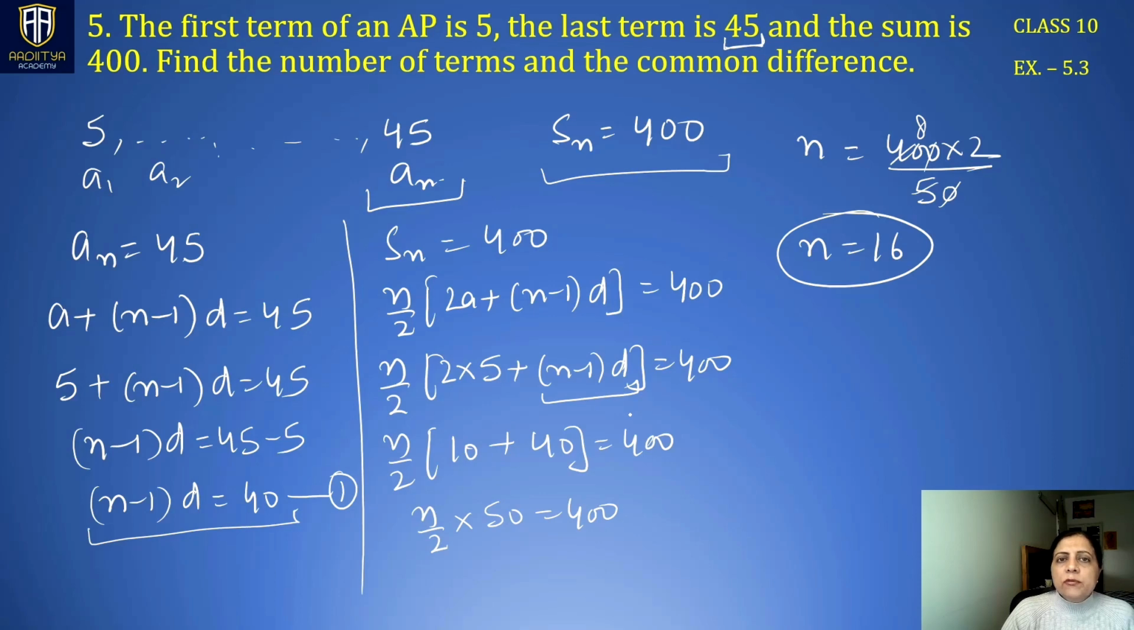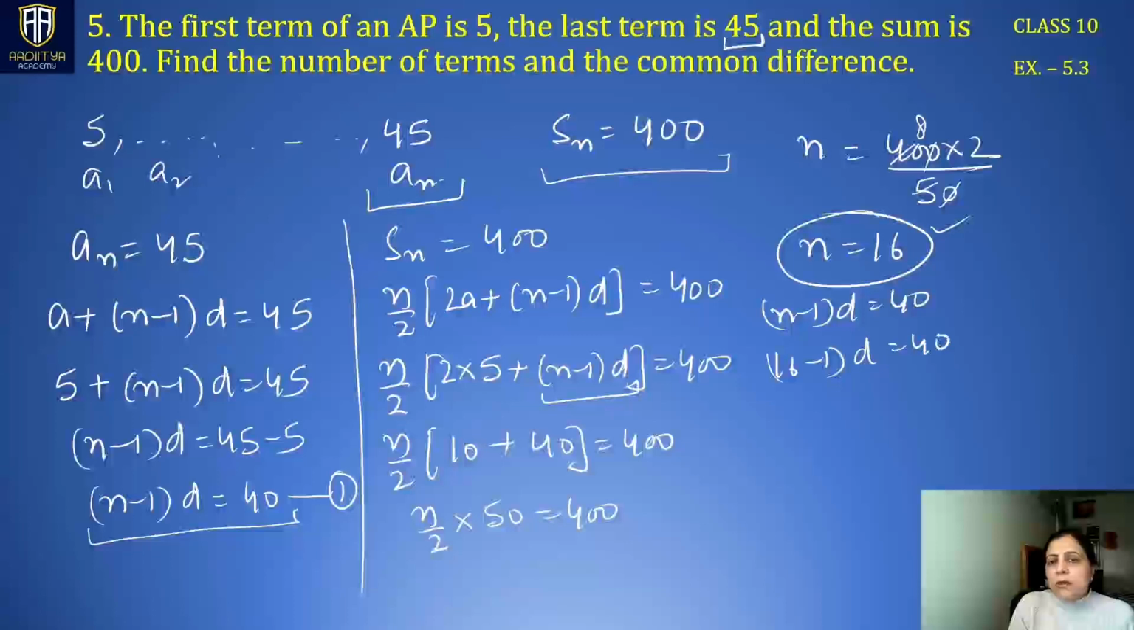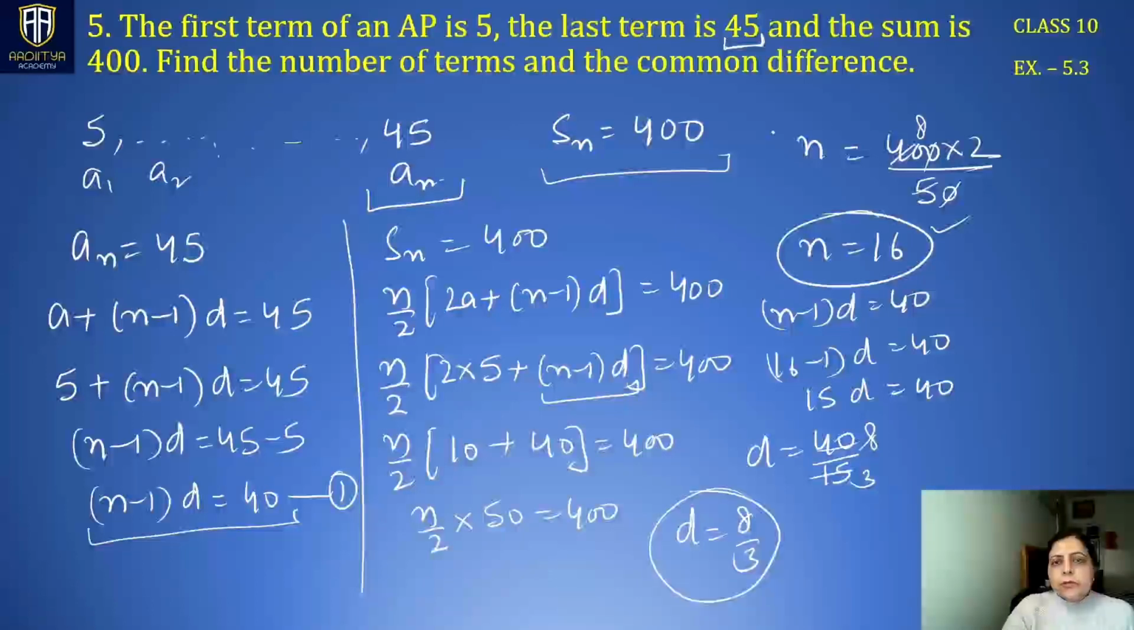Find the number of terms and the common difference. So now we have found n. We can substitute this value in equation 1. So n minus 1 d is 40, 16 minus 1 d is 40, right? 15d is 40. So d becomes 40 by 15. That means 5 8s are 40. So the value of d comes out to be 8 by 3. So we have found the common difference and the number of terms both.